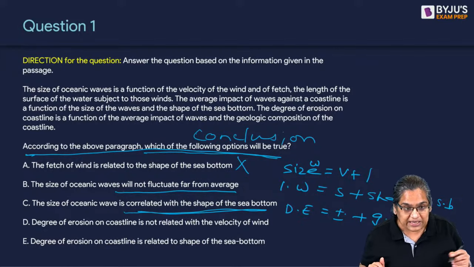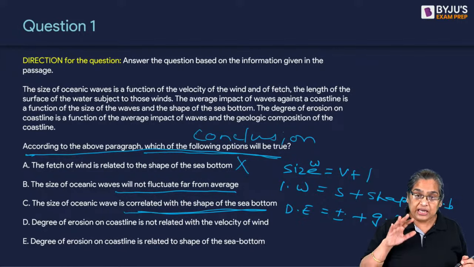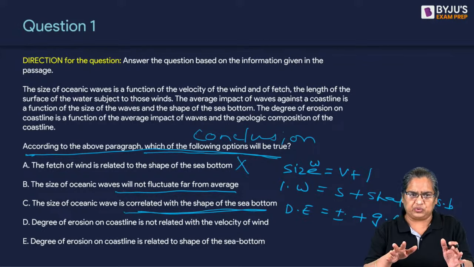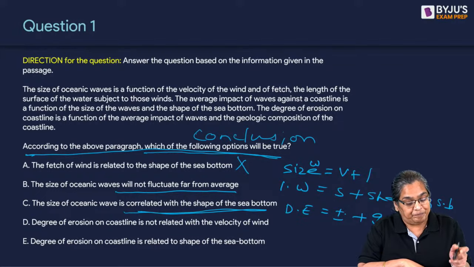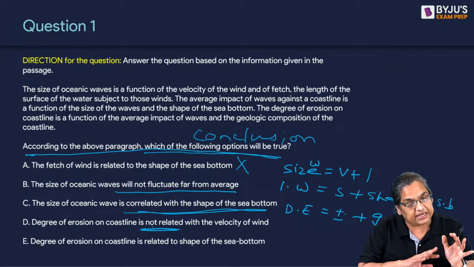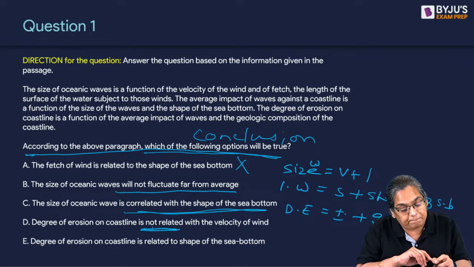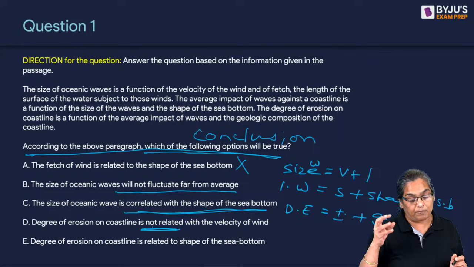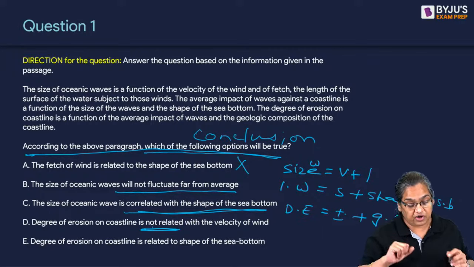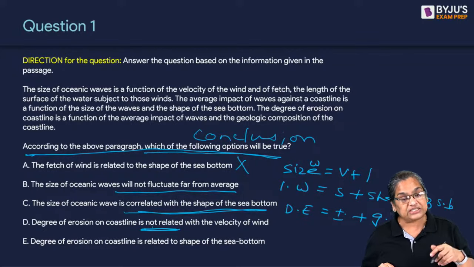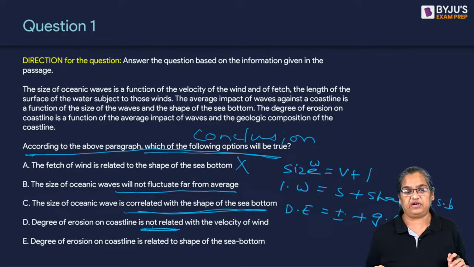So the moment you read that, you start making notes on your rough paper and you will never go wrong. This is meant to just confuse you. There's nothing in the question. Then, degree of erosion is not related to the velocity of wind. We know that the degree of erosion is a function of impact of waves and the composition of the coastline. Whether the composition of the coastline includes the velocity of the wind, we know what it is dependent on. We cannot say what it is related to has been given to us.